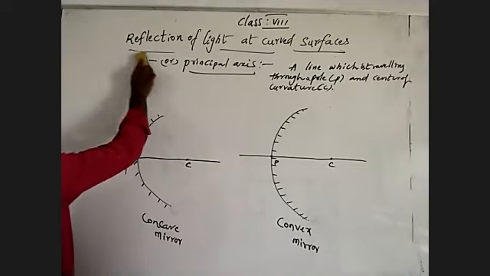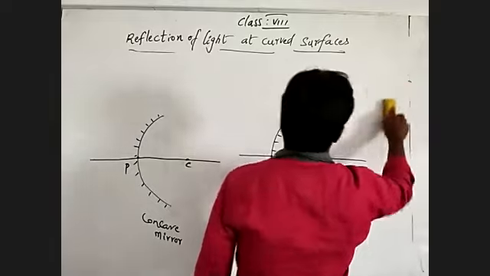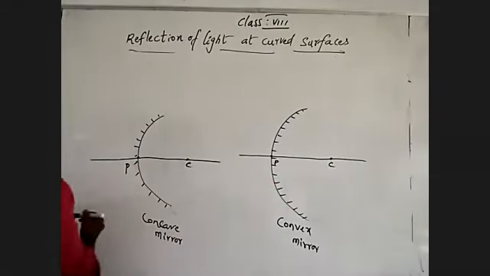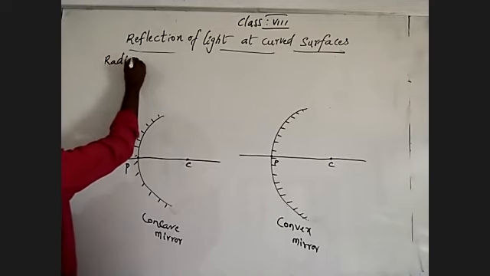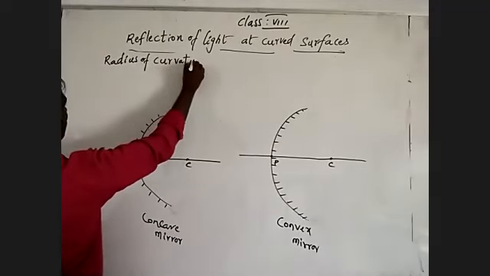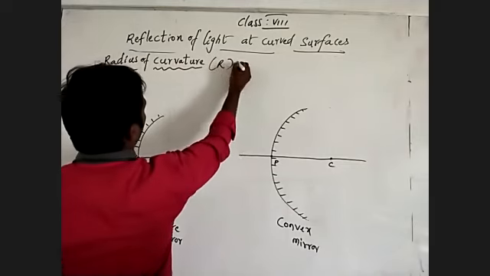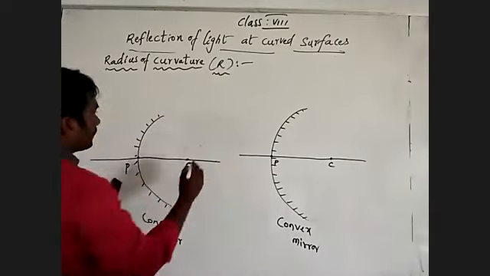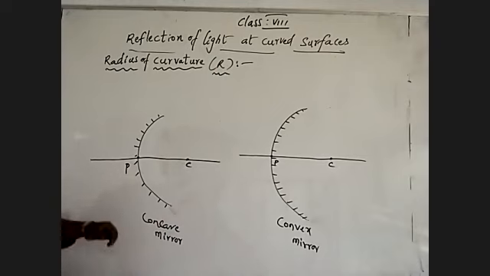Then coming to one more: the radius of curvature. It is shown by the symbol R. What is the radius of curvature?